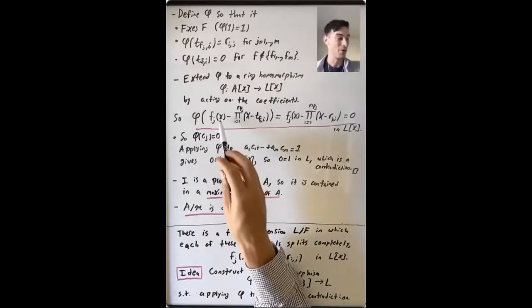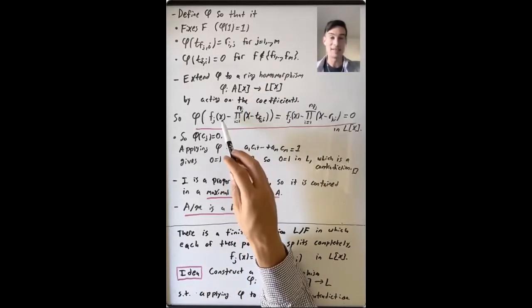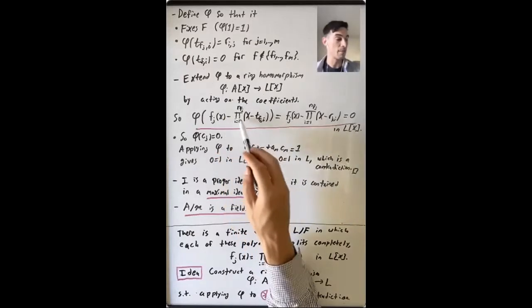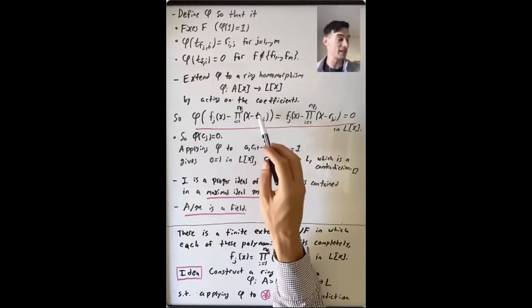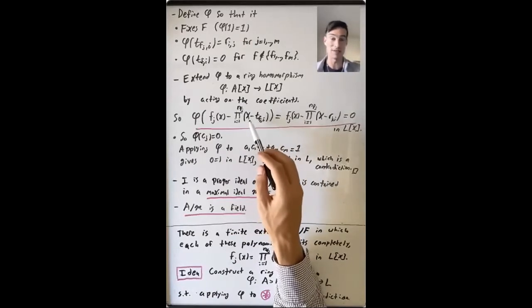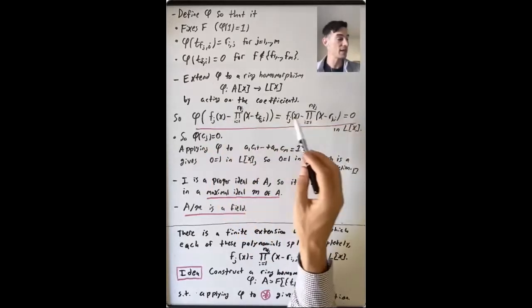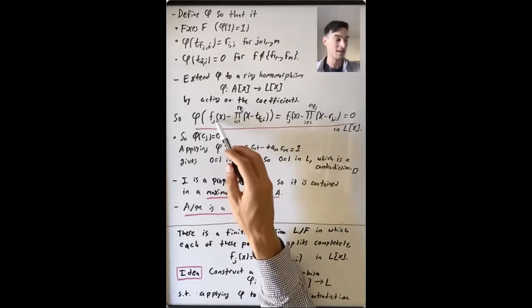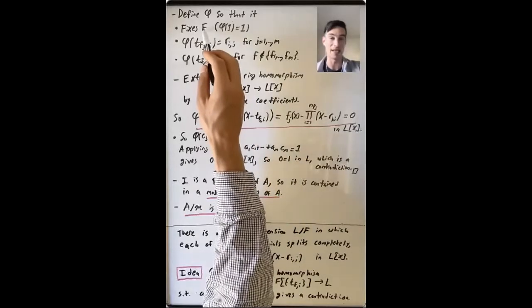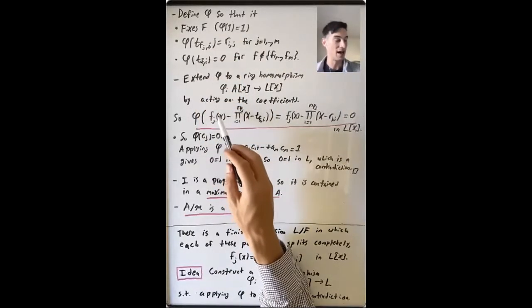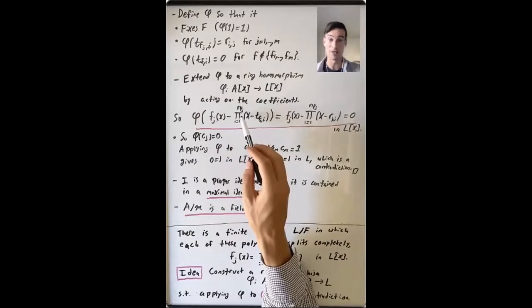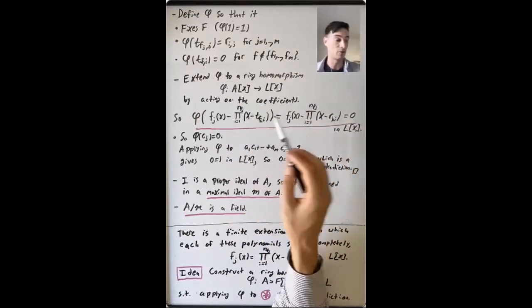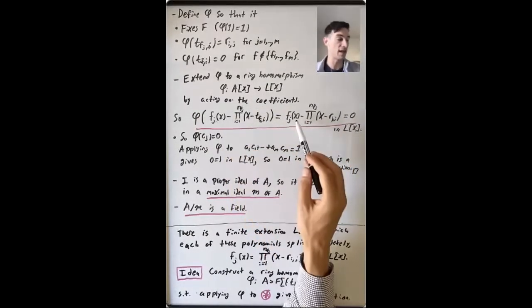Well, what do we know? We have these special elements of the form f_j(x) minus this big product of (x minus T_{f_j,i}), where we go over the variables corresponding to this monic non-constant polynomial f_j. And phi sends a polynomial in F[x] to itself. I mean, it doesn't change anything in F. So it sends the difference of these two polynomials to phi of the difference. It's a ring homomorphism. It sends f_j(x) to f_j(x).